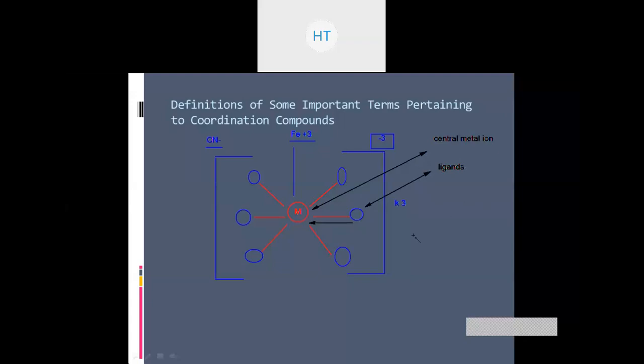Now coming to the next category, that is how many bonds the central metal ion has formed.